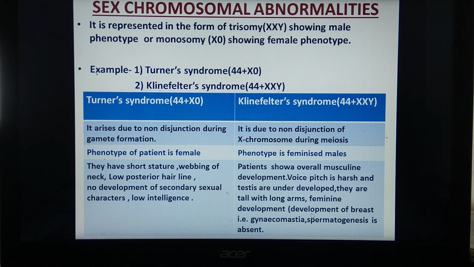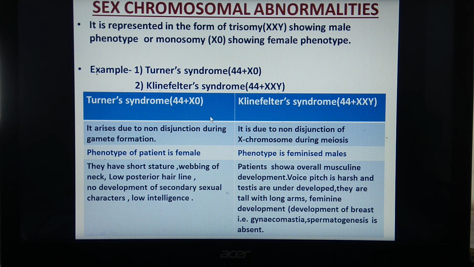Feminine development includes development of breast, a condition called gynecomastia. And here spermatogenesis is not present. What's the meaning of spermatogenesis? The process of sperm formation is not seen, and hence these individuals are sterile, cannot take part in reproduction. About intelligence, they have normal intelligence. So these are the points which come under Turner syndrome and Klinefelter's syndrome.